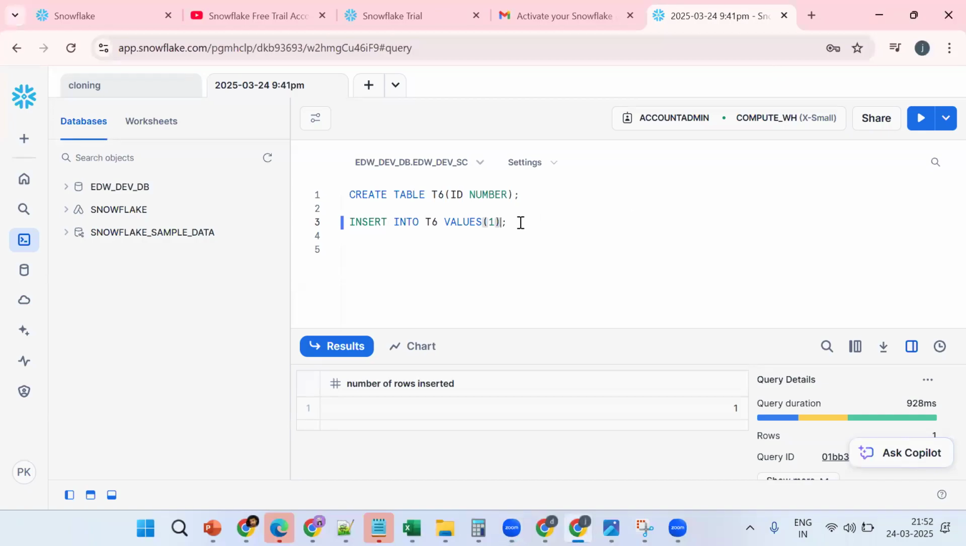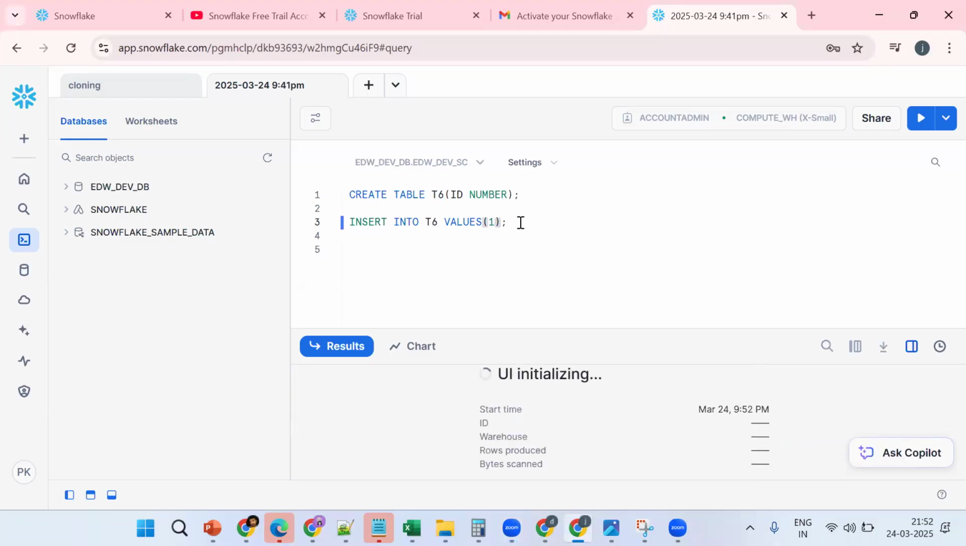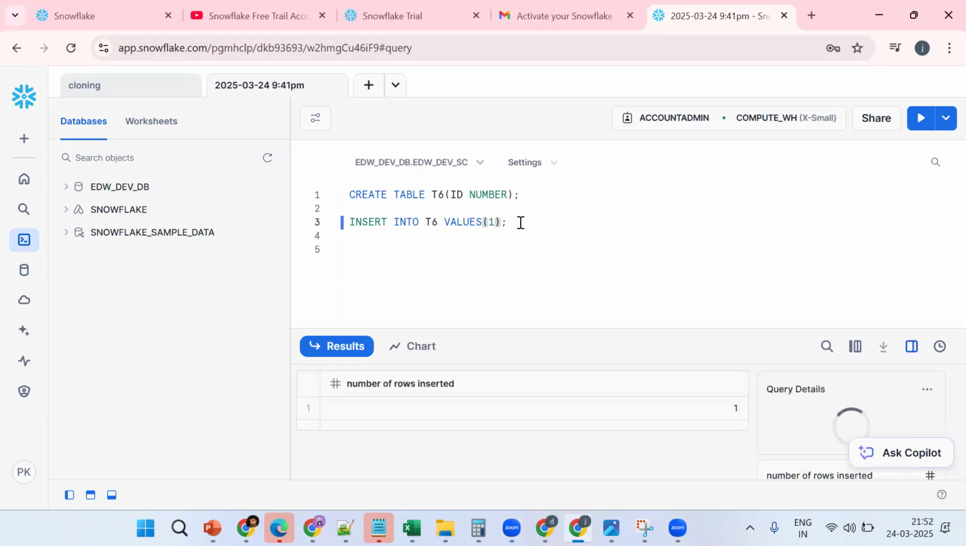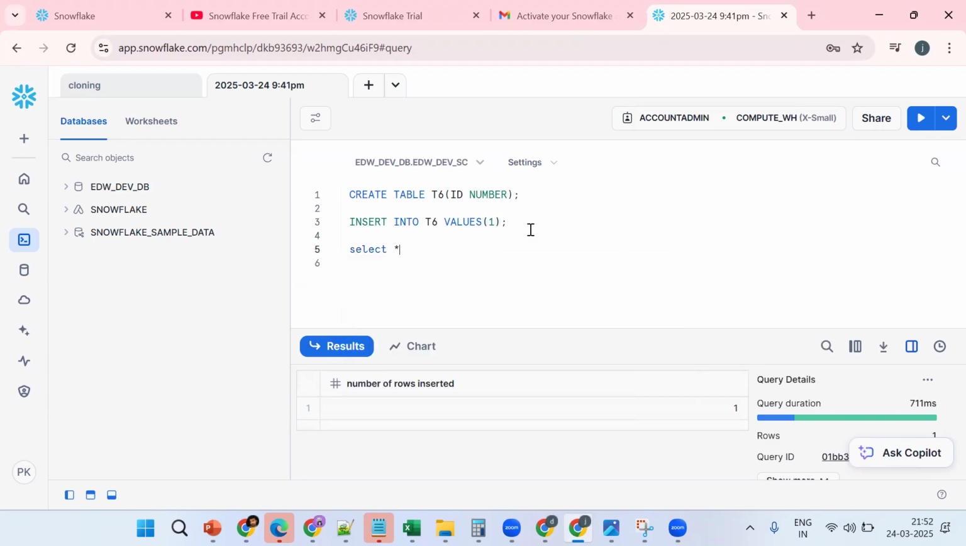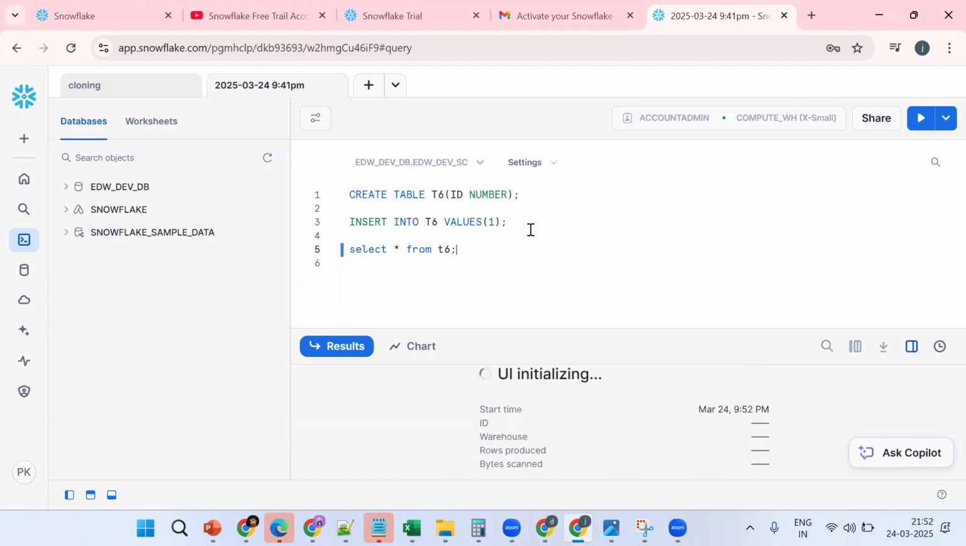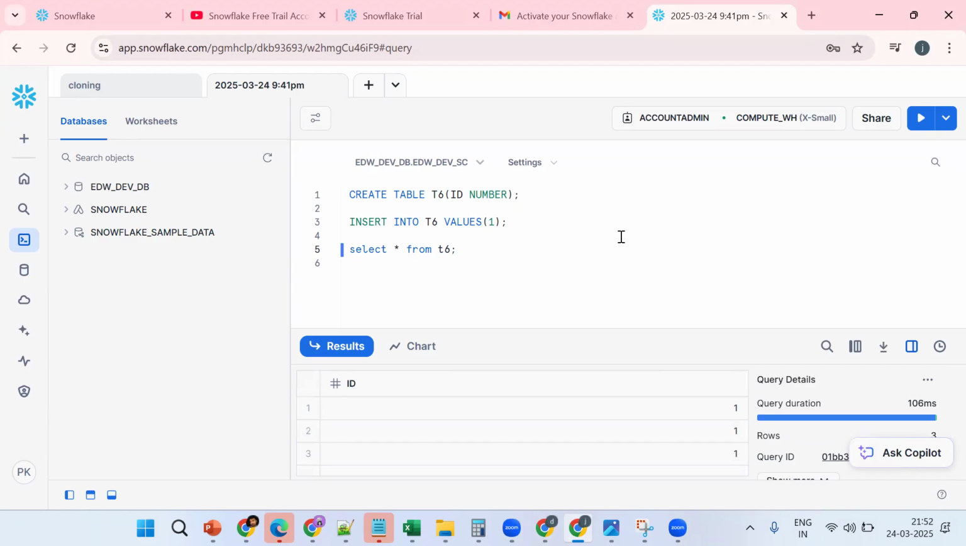Now see, I'm inserting a few more records. Now tell me, does it require computation power or not? Yes, very important. Now see what happened. Select star from T6. Now how many records are there as of now? Assume there are 3 records.